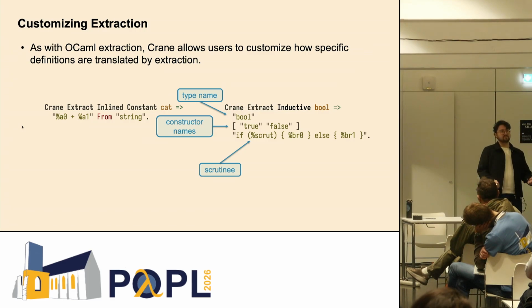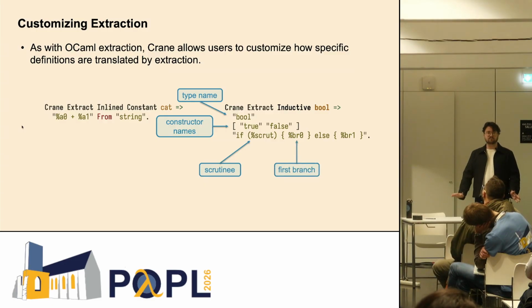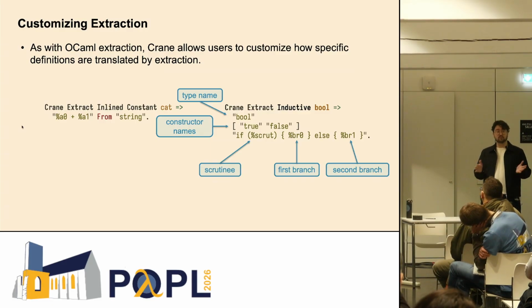So as we want pattern matching on bools to become if statements in C++, we use an if statement, and we are able to say, place the scrutinee in the syntax in C++ by %scrut. And we have %br0, which says where to place the body of the first branch, and %br1, where to place the body of the second branch. And with this, yeah, our bools actually match to C++ bools, and it works out pretty nicely.